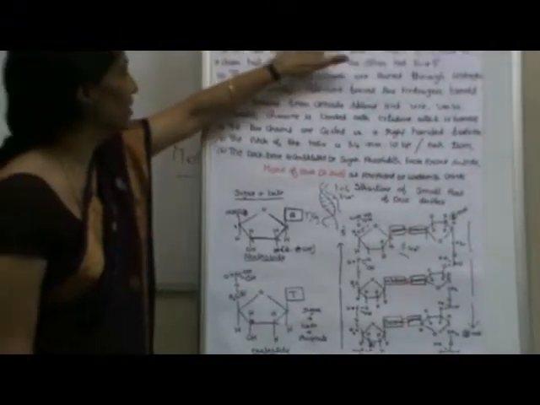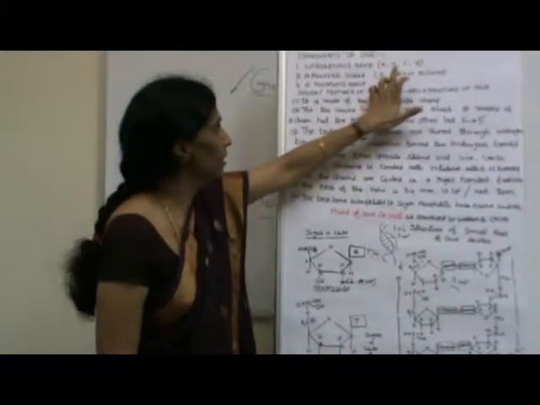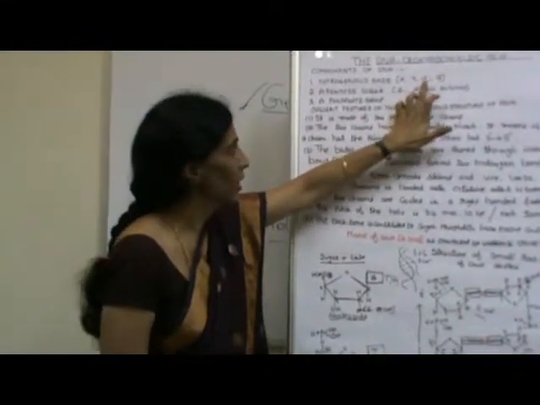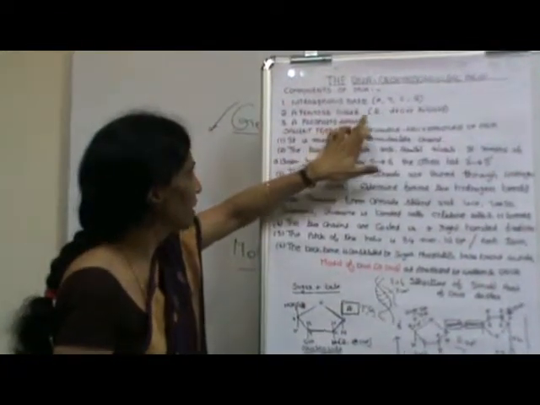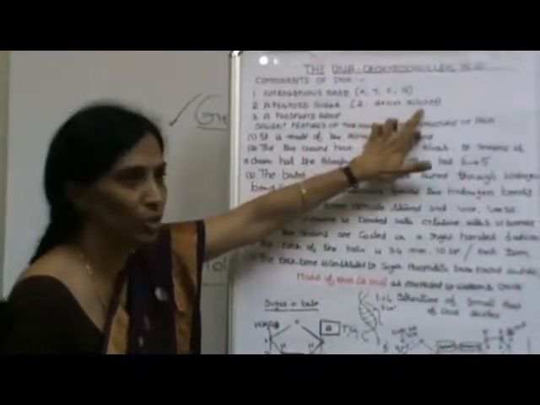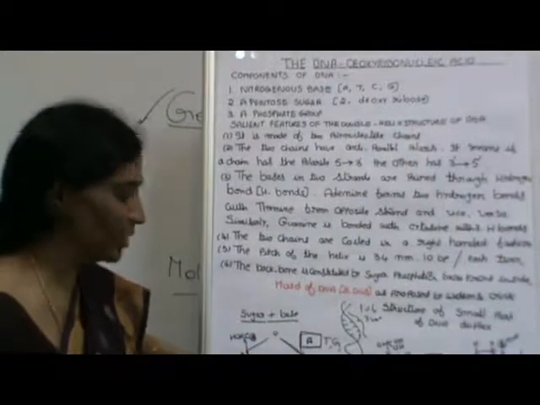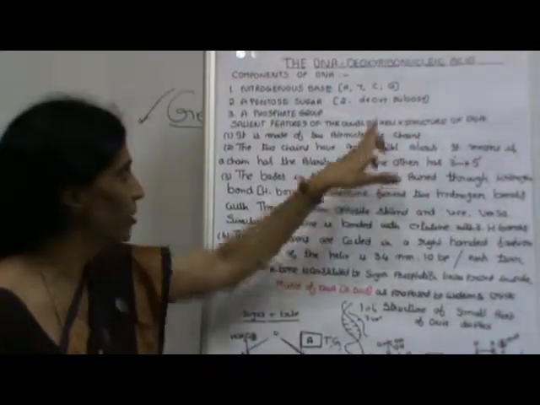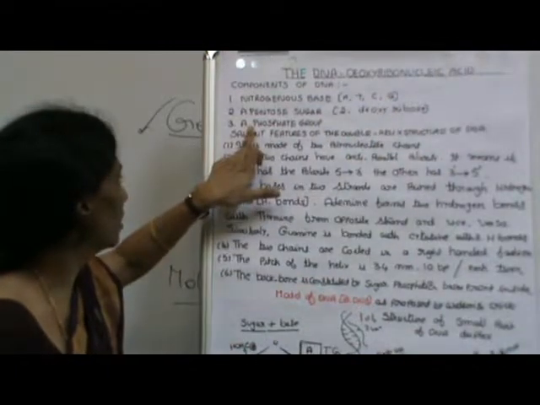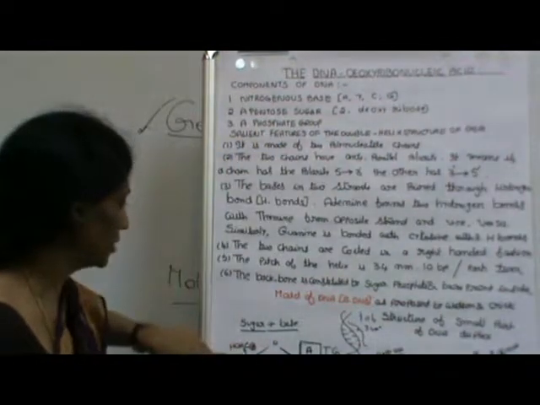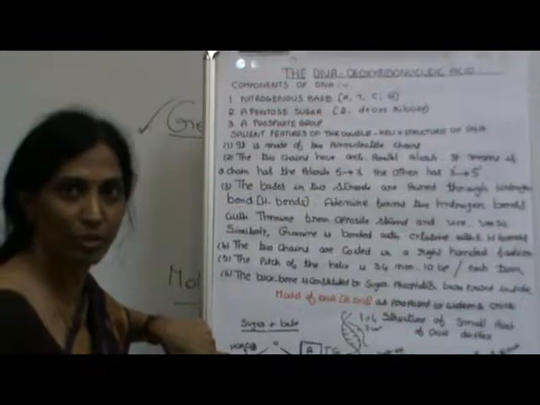Components: nitrogenous bases A, T, C, G. Adenine and guanine are known as purines, and C and T are known as pyrimidines. A pentose sugar, as I said, 2-deoxyribose sugar, where the second carbon is devoid of oxygen, that's why the name 2-deoxyribose sugar. And a third component is a phosphate group, which is attached to the fifth carbon of the nucleotide.